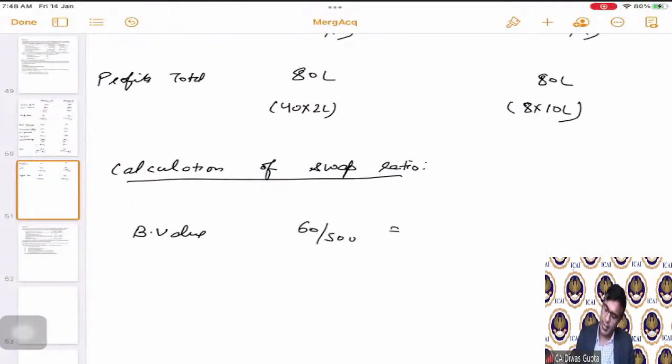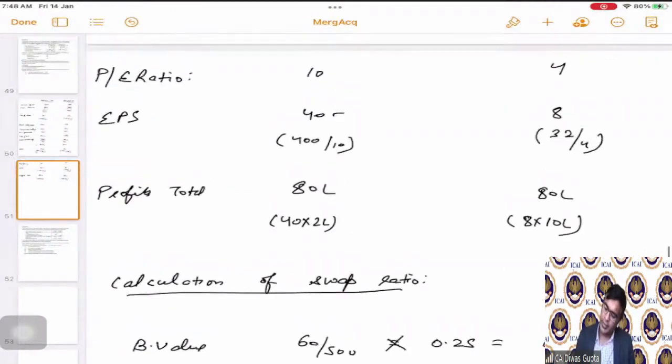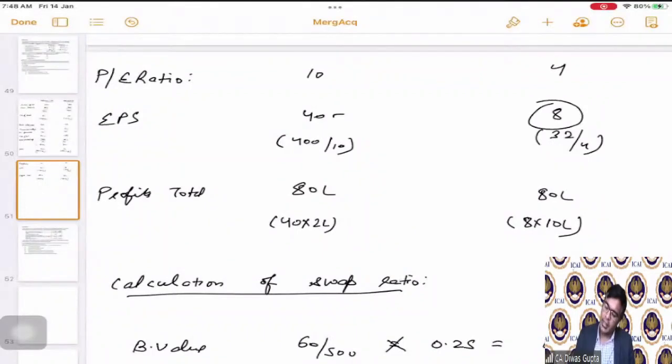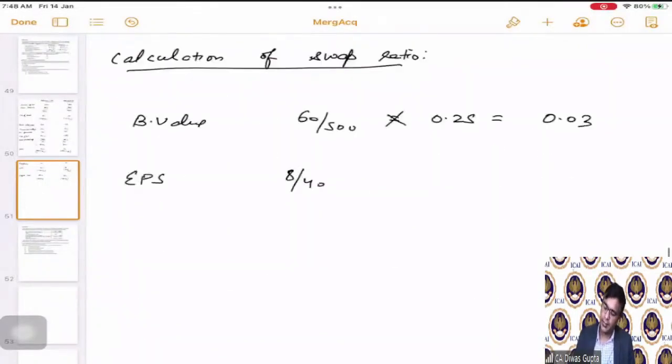60 divided by 500, and we will multiply this with the weights also. So this becomes 0.03. EPS: 8 by 40. This is 8 divided by 40. Correct? Multiplied by the weight is 0.50. Hence the total is 0.10.